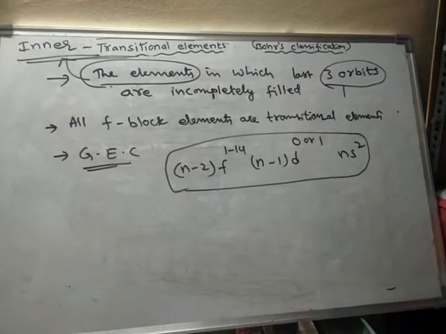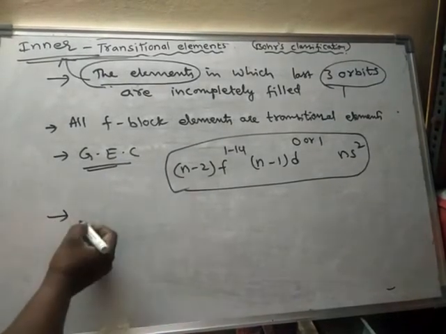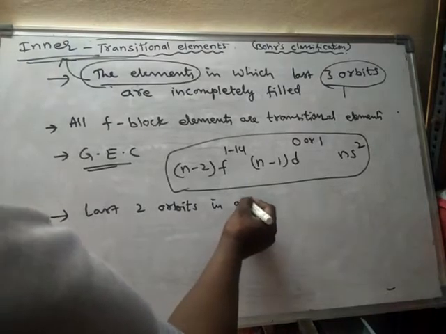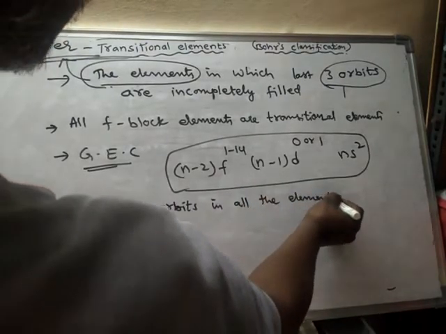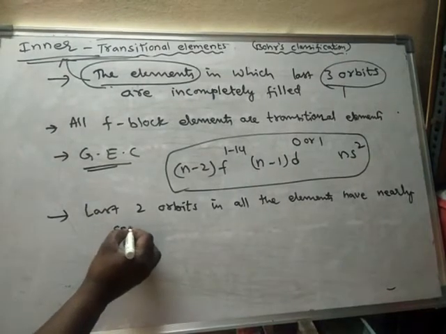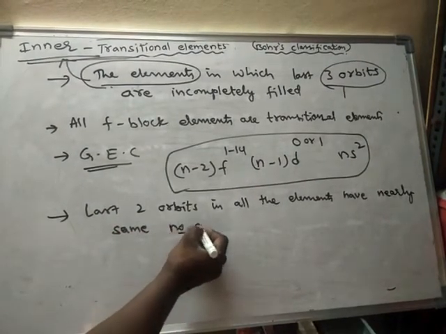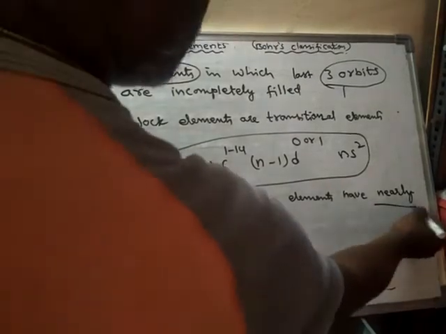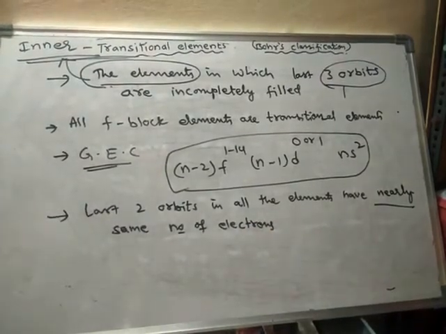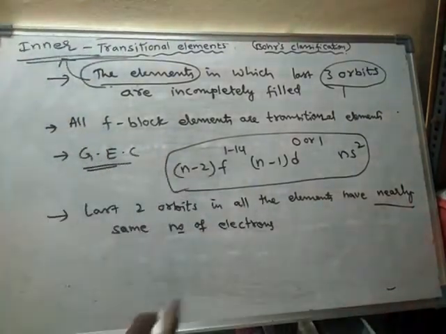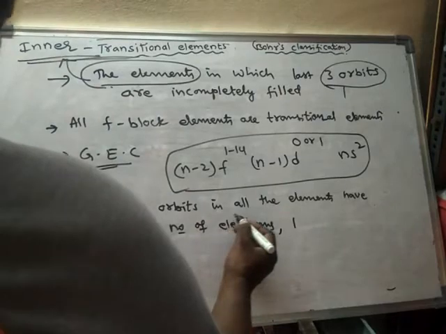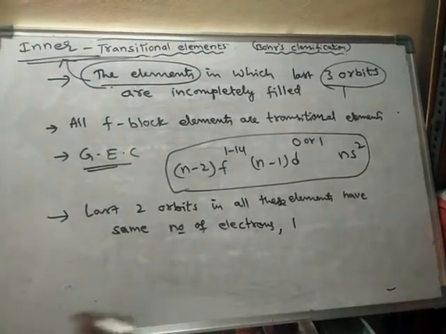Since the last two shells have similar configuration, the last two orbits in all the elements have nearly the same number of electrons, or else the same number of electrons.